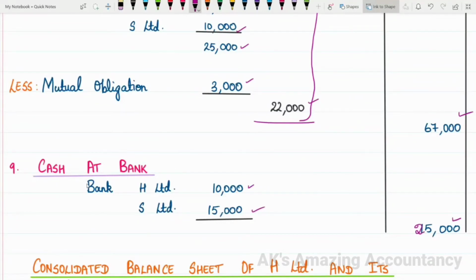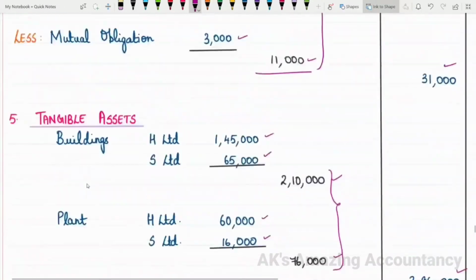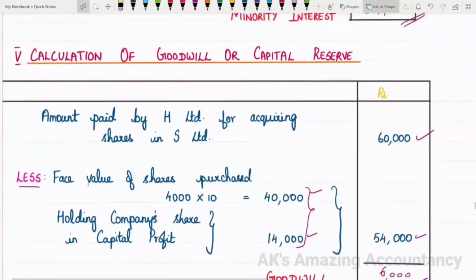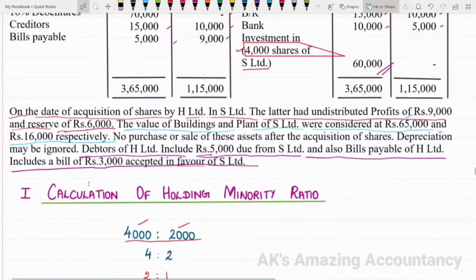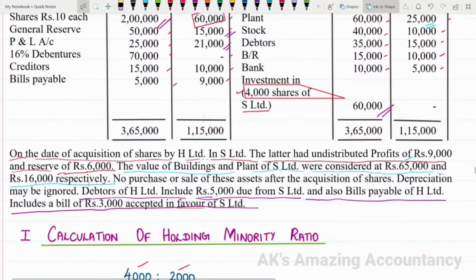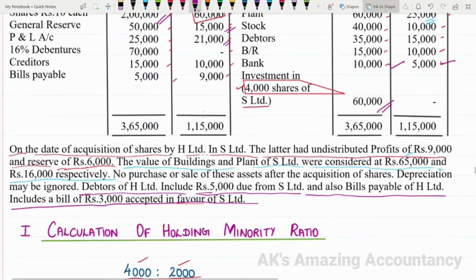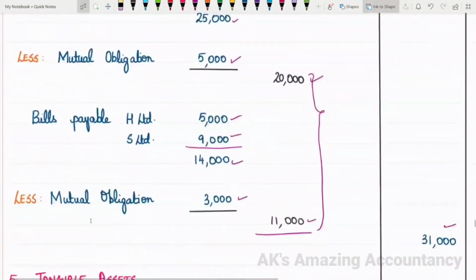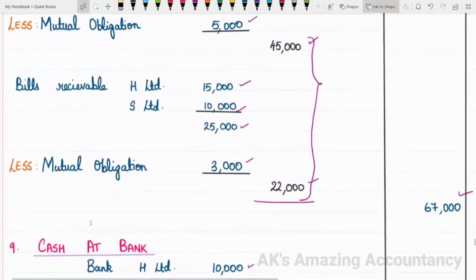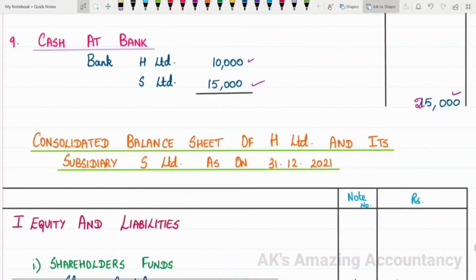We'll just have a look at the balance sheet, okay? See the balance sheet. How much is given as bank? 10,000 and 5,000, isn't it? You're given bank 10,000 for H Limited and 5,000 for S Limited. Let us come to note 9. Note 9. We have bank 10,000 of H Limited and S Limited.